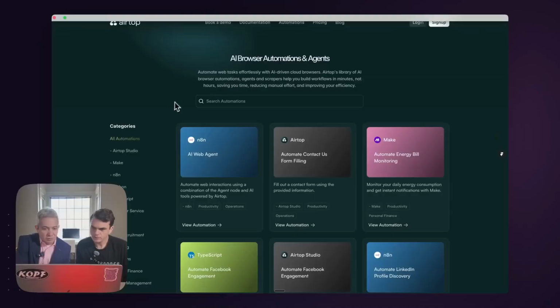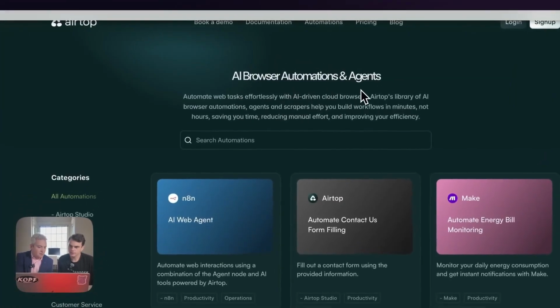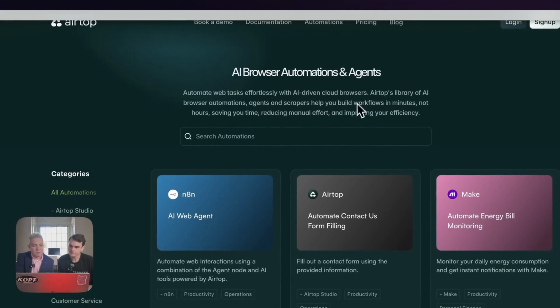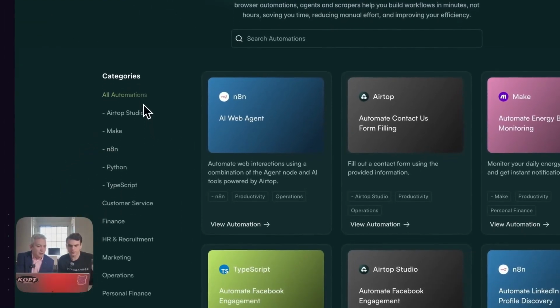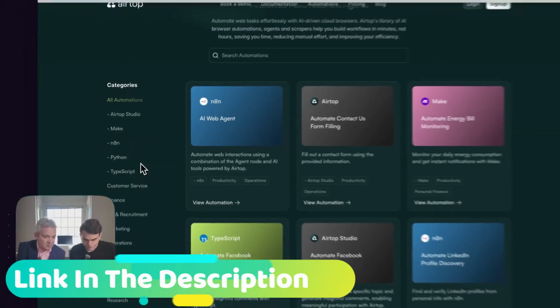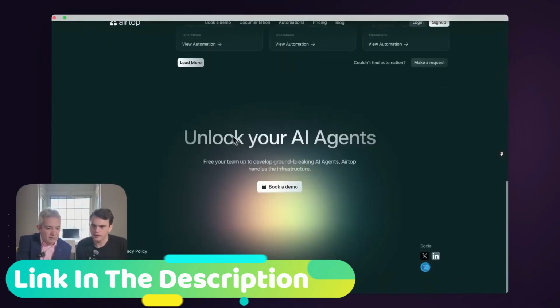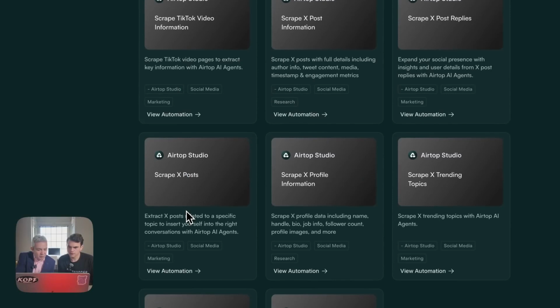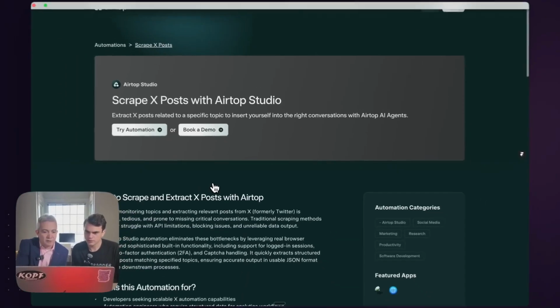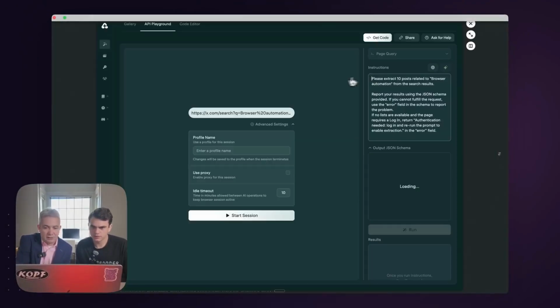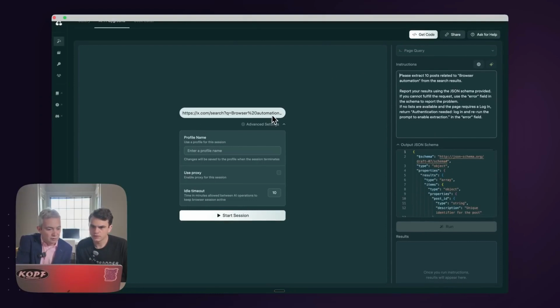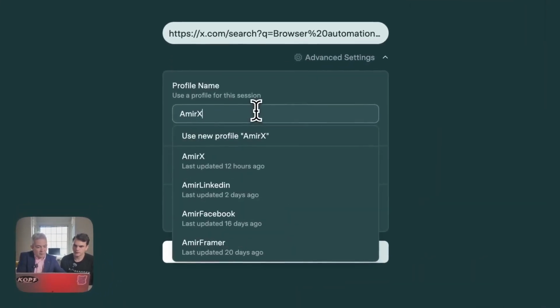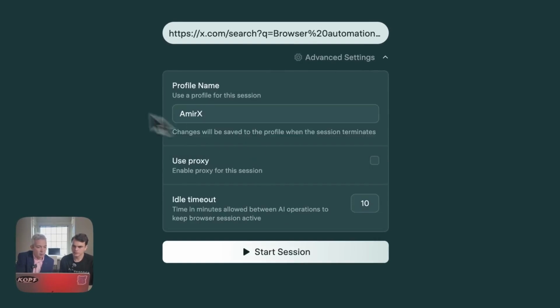All right, fantastic. So here is the automation and agents gallery that we have on our website. We support 4 development platforms right now: Make, n8n, Python, and TypeScript, and a long list of potential use cases. And we're just going to pick one of those and maybe go with it. So all you have to do is click Try Automation. It will give you the URL here. If it requires authentication, you will need an AirTop profile that you can easily get in the profile section.